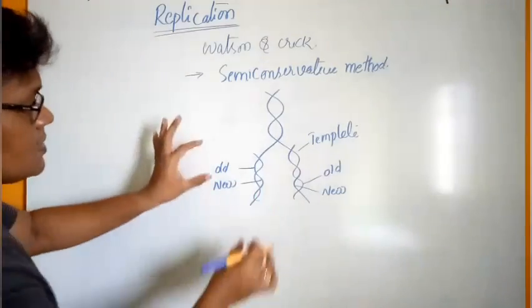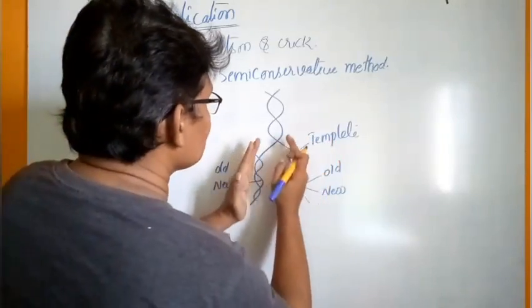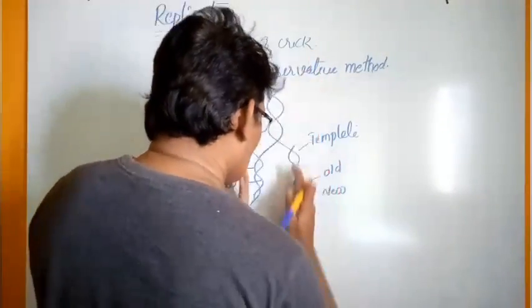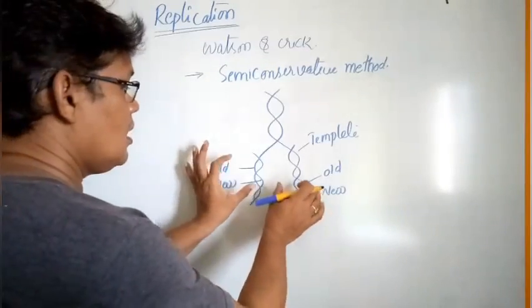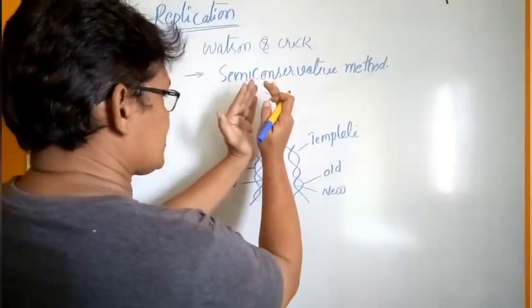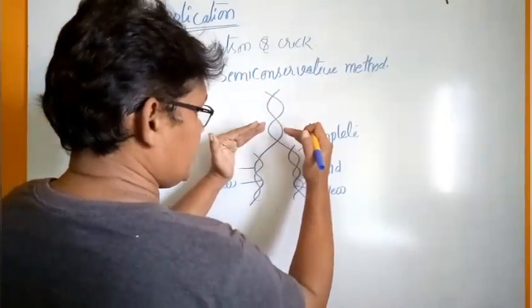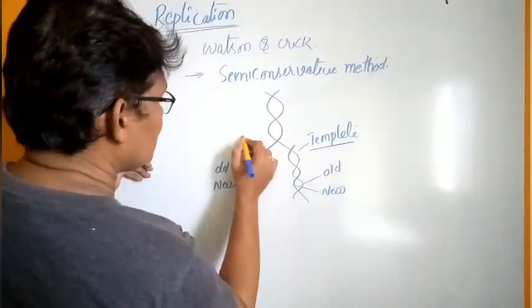In this process, the DNA molecule opens completely to form two strands. In this double-stranded DNA molecule, the two strands are separated. Each strand acts as a template.